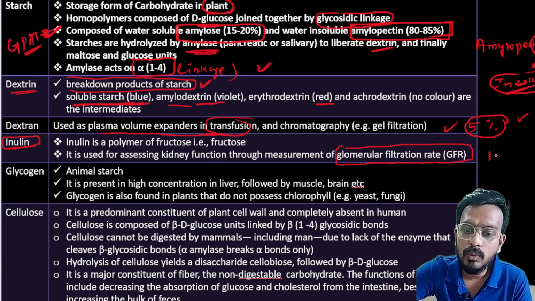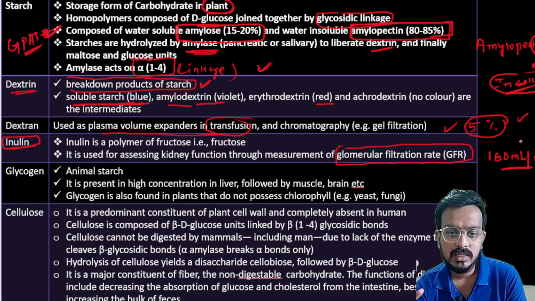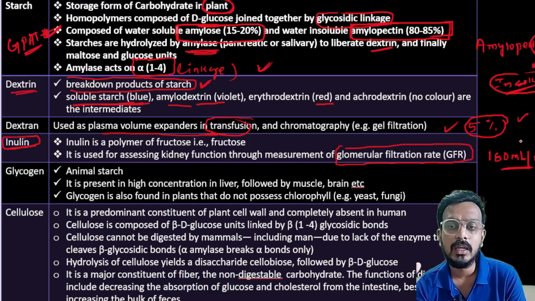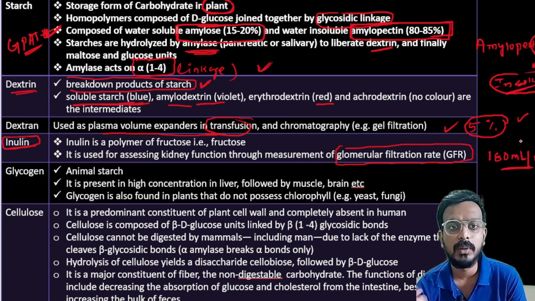Normal GFR is 180 ml per minute. If the value is reduced, it indicates that the percentage of kidney damage increases. When the value is 40 to 60, the kidney is badly damaged.